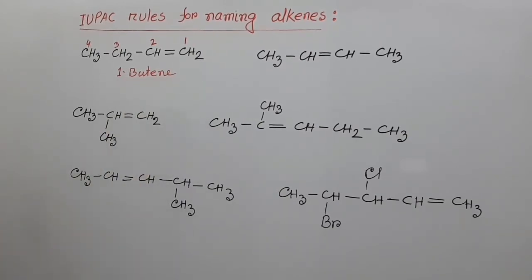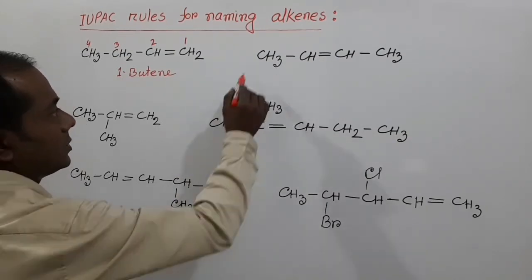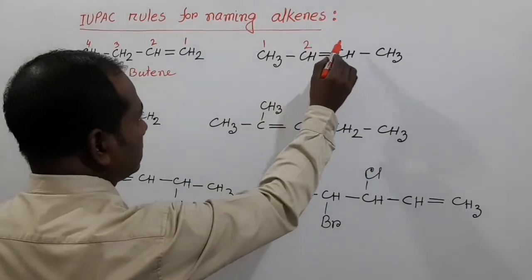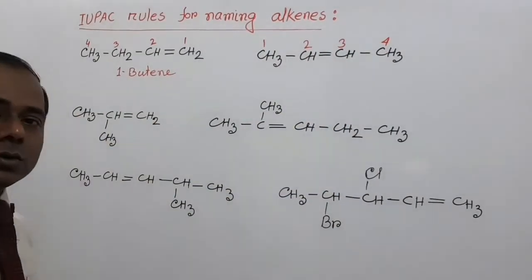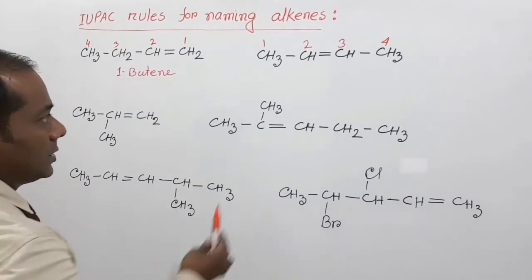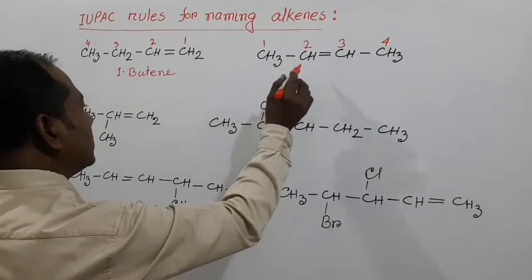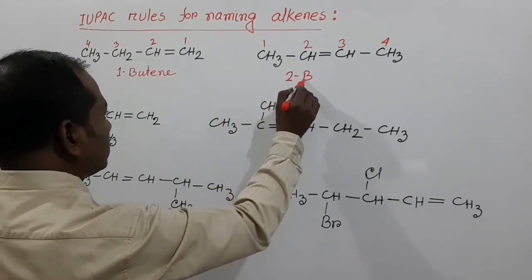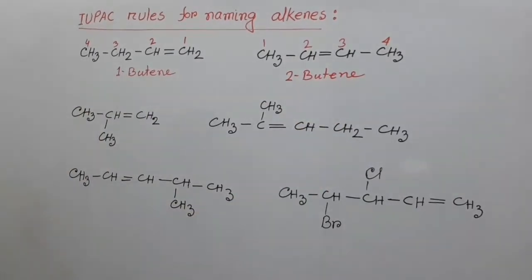1-butene, and for this compound, this is position number 1, 2, 3, and 4. So the carbon-carbon double bond is present in carbon number 2, and that's why the name of this compound is 2-butene.